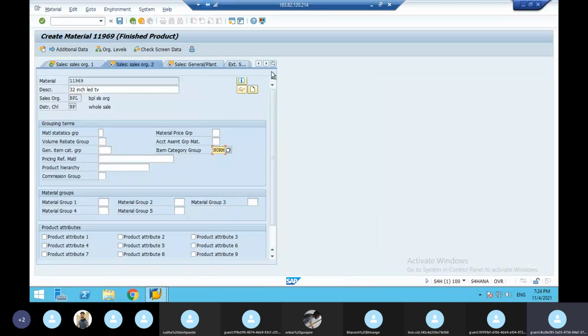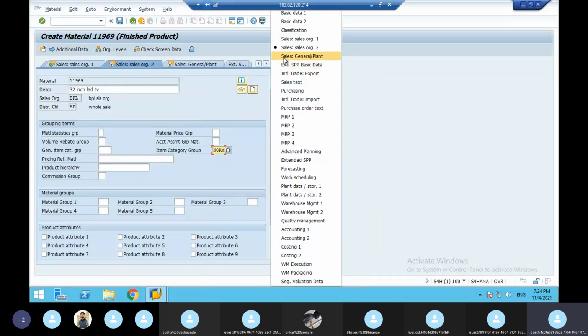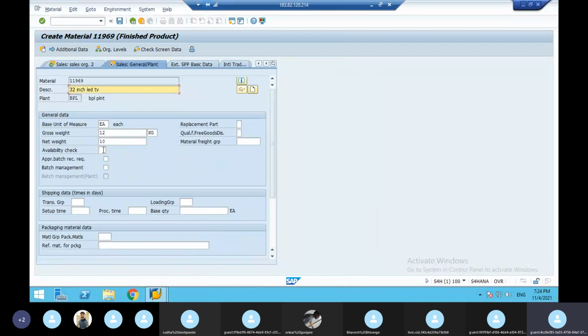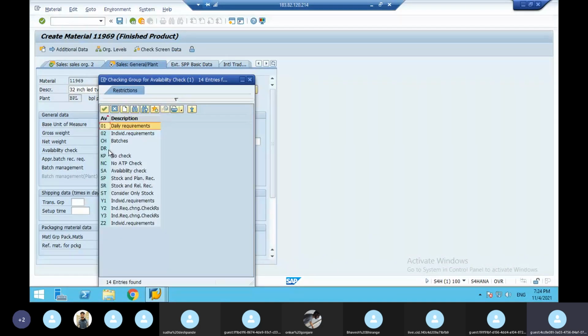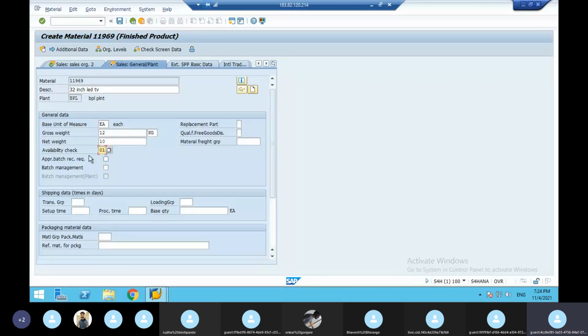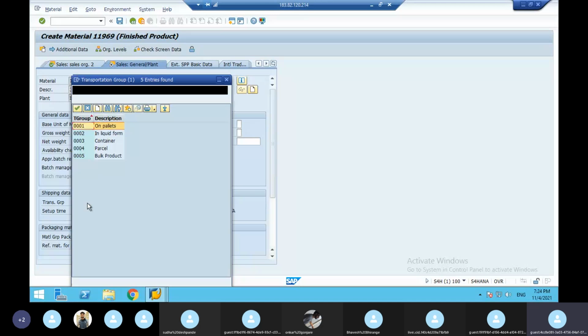Next, again the last button, sales general plant data. Here you have to give the availability check. Before you deliver the material, you have to do a stock check, whether the material is available or not. How you check availability is called daily checking, individual checking, or batch-wise checking. I'm going to give daily checking. Once the material is available on a particular day, what is the mode of transport? The mode of transport is roadways, airways, or seaways. Anything is fine, you can give the first one only, no problem.